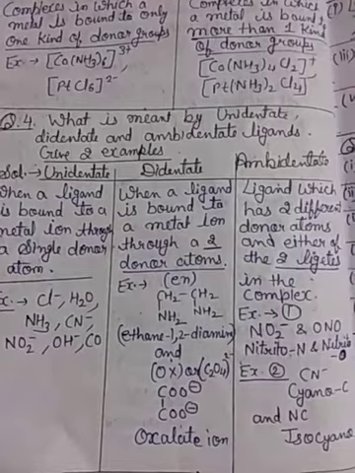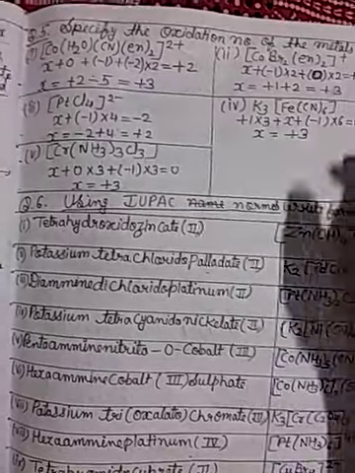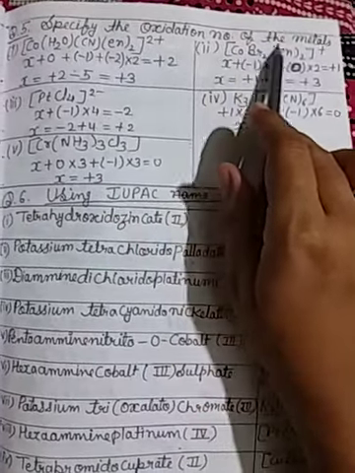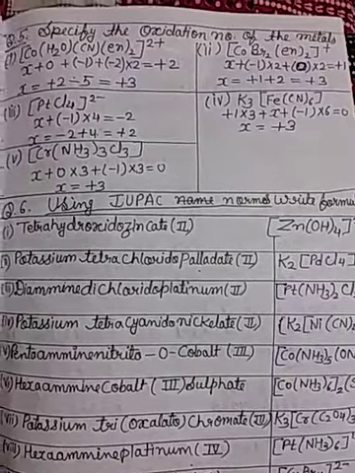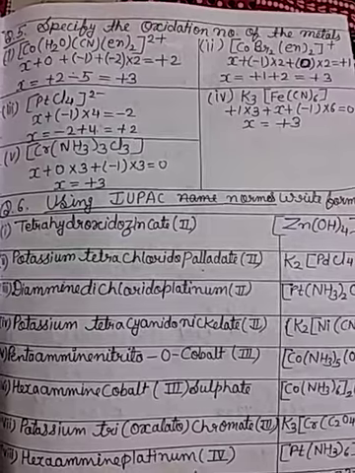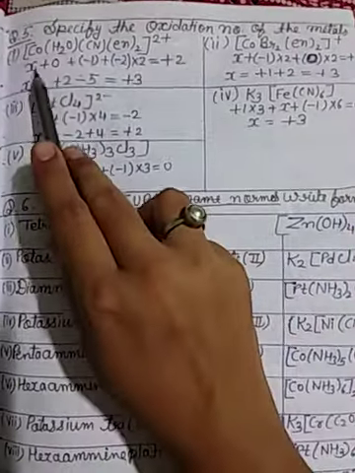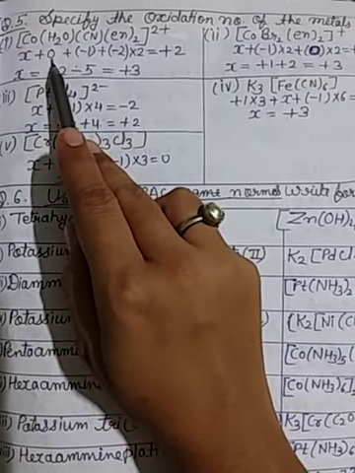Then question number 5: specify the oxidation number of the metal. First is [Co(H2O)(CN)(en)2]2+. We have to find the oxidation number of the metal. Let Co be x. Water is a neutral ligand, so 0.